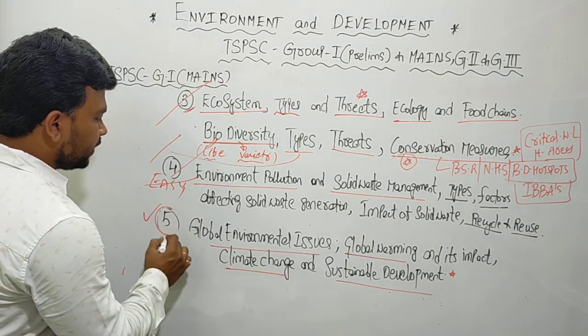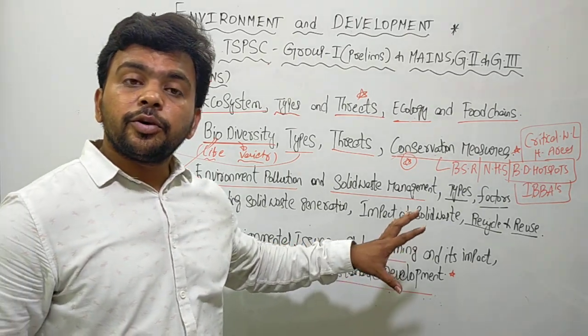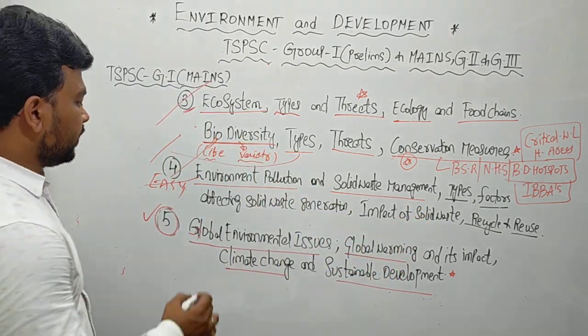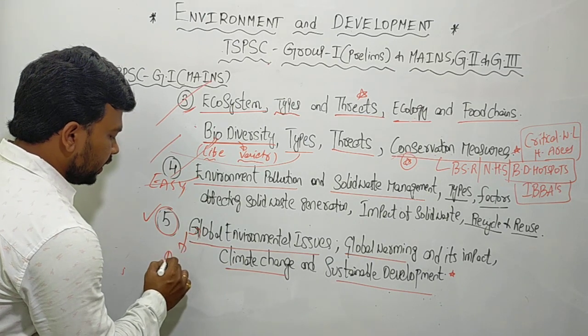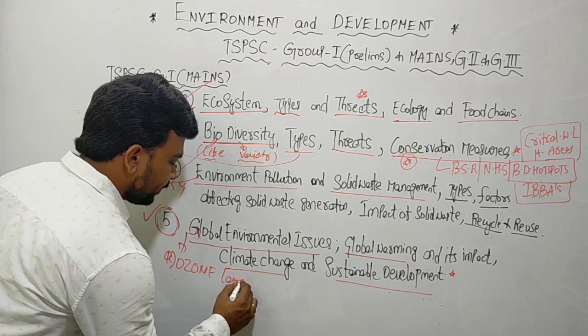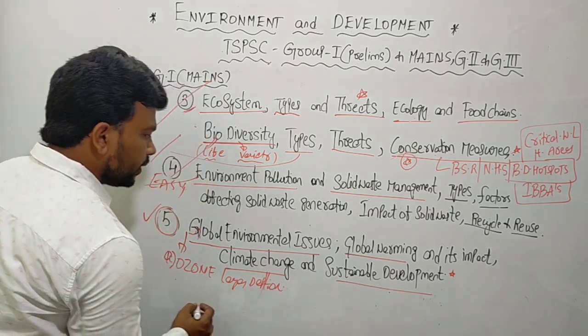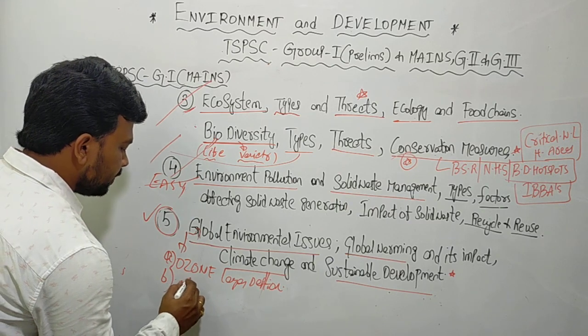Similarly, we have the fifth topic, global environmental issues. So what are the global level environmental issues? The biggest global level environmental issue in recent times is the ozone layer depletion. Second is oil spills.